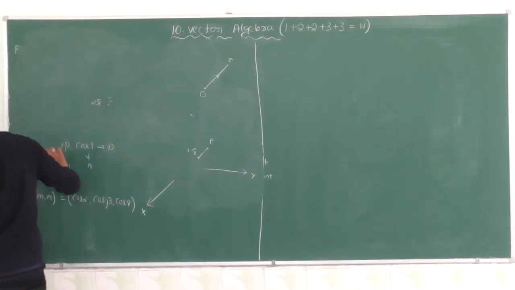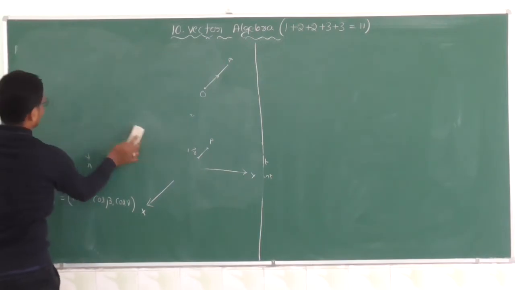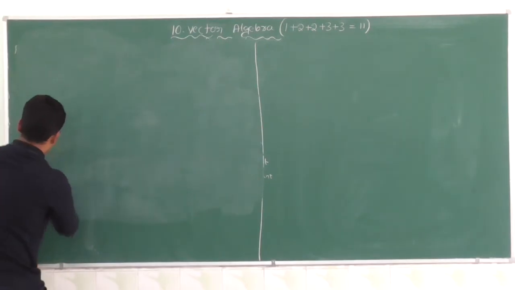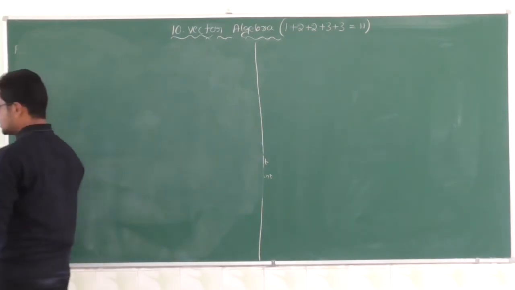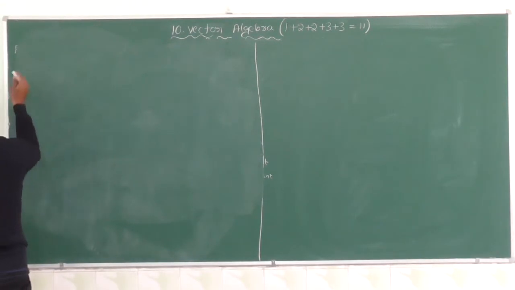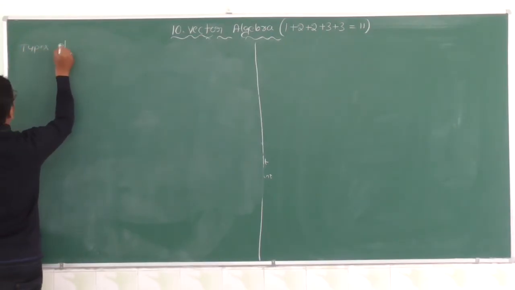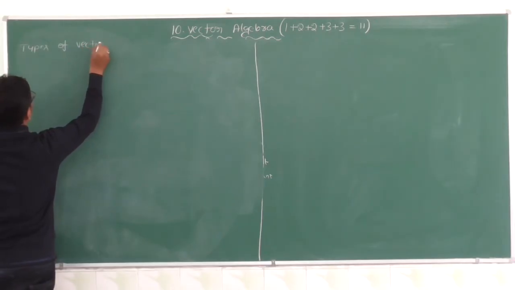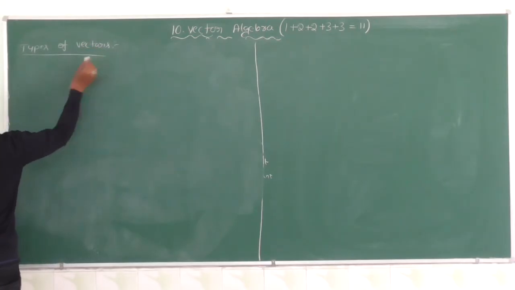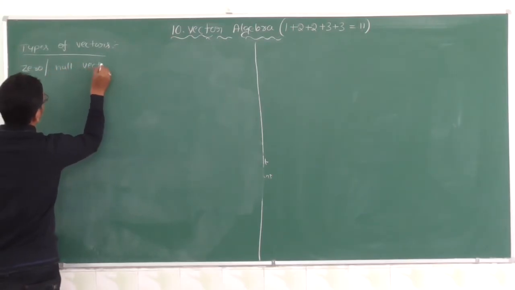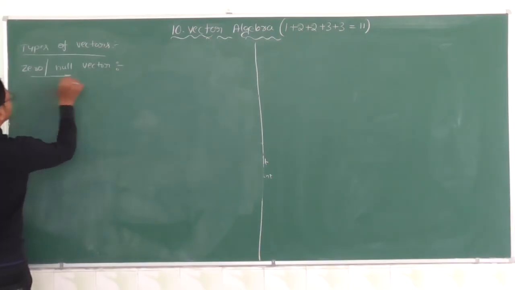Next, types of vectors. First one, zero vector or null vector.